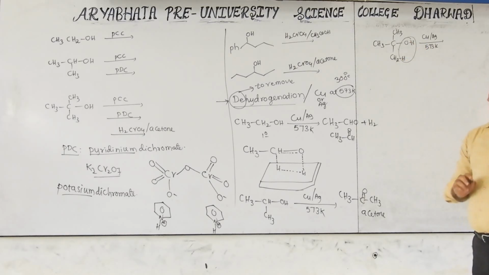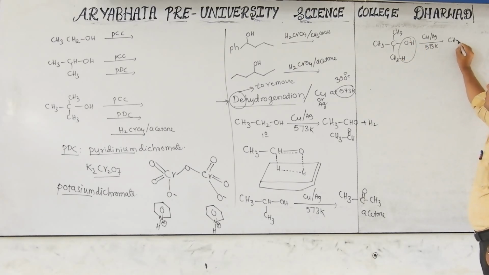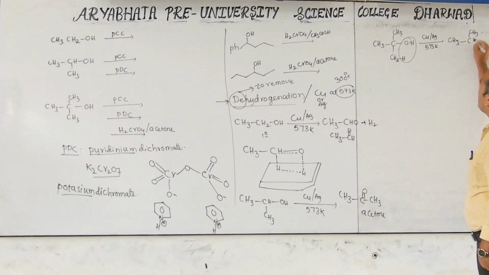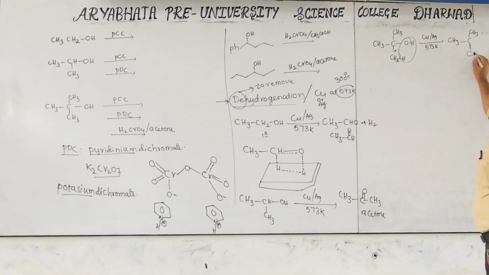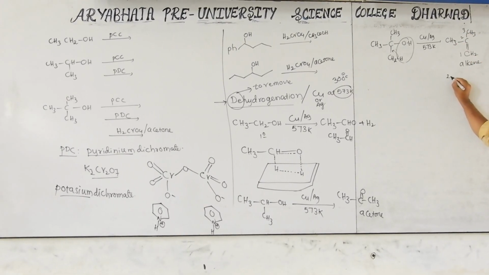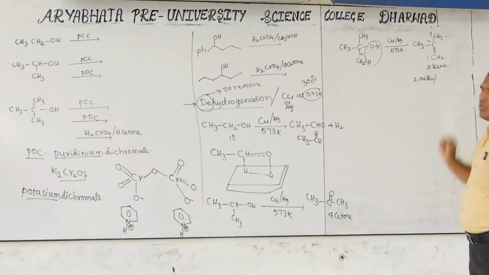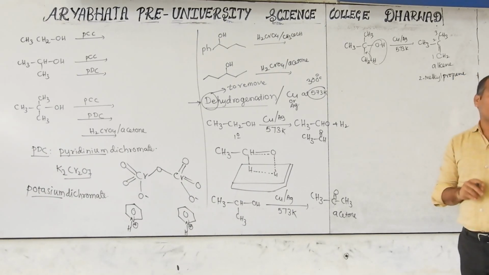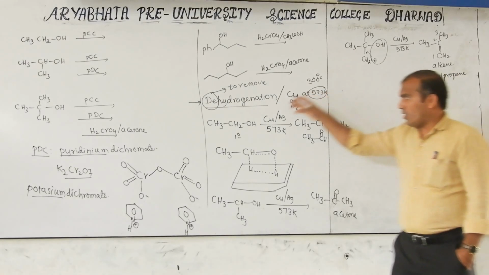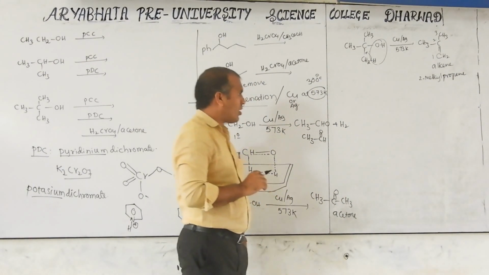Now, a water molecule is eliminated, and a double bond forms. This bond will come to here, then this CH2. Is there any aldehyde or ketone? Nothing. This is an alkene. What is the alkene name? 1, 2, 3. The second position has a methyl, so it is 2-methylpropene.